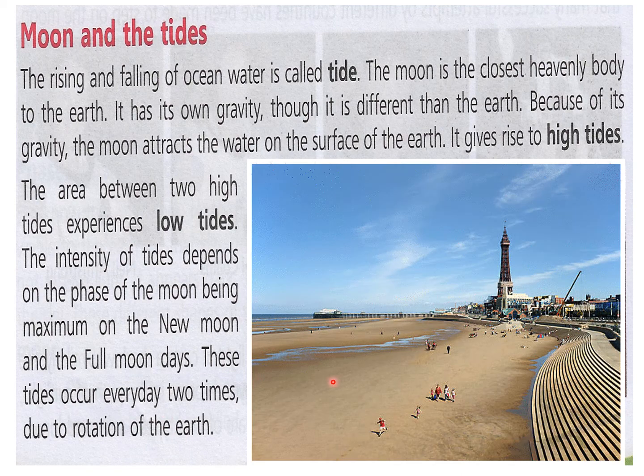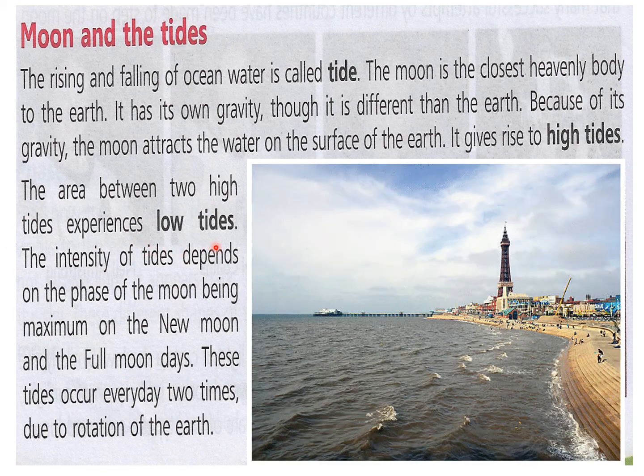In low tide, the water is still there, and in high tide, the water comes still here because the water gets pulled by the moon's gravity, and the water level rises and covers the whole of the sand or sea beach. The area between two high tides experiences low tides because the earth's water is connected to each other, as the whole surface is covered three-fourths with water. So if on this side and this side the water is pulled towards the moon, on the other side it will be low tide.